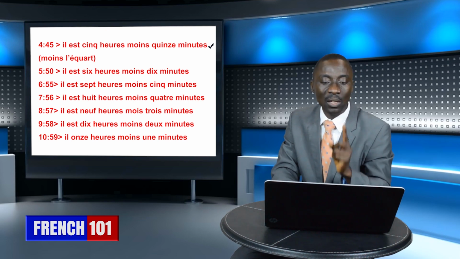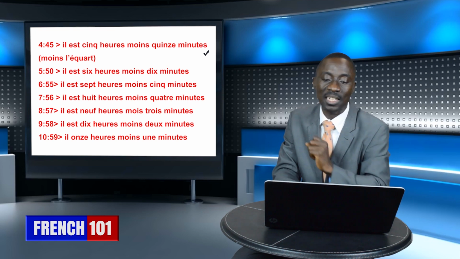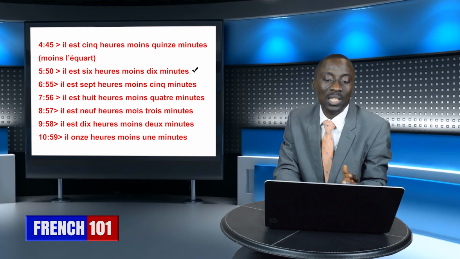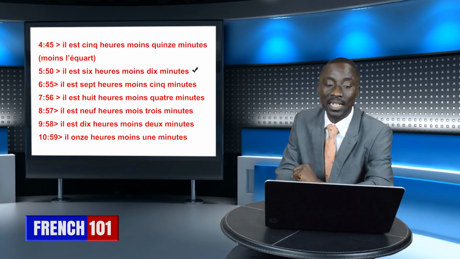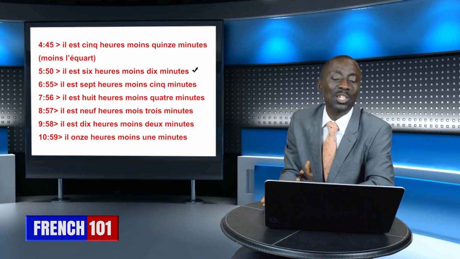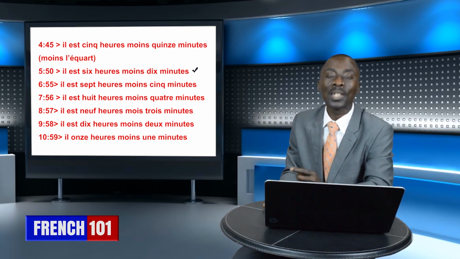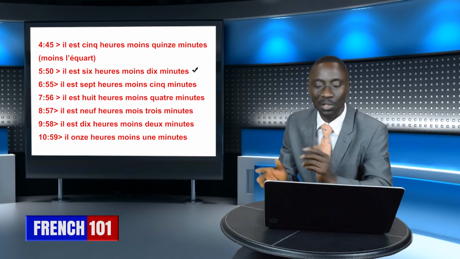So, il est 5h50. Okay, for this other one that is 5:50, we can also say it is 5:50. That is also correct, but the appropriate time to read there is 6 o'clock, but minus how many minutes? Minus 10 minutes. But that does not stop us from reading it so by saying, il est 5h50. Okay, either 50 or 50 minutes. It's also the same thing.